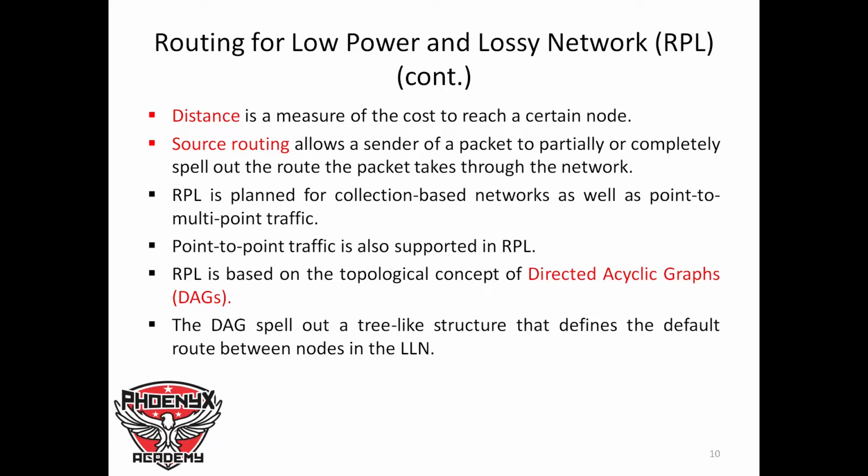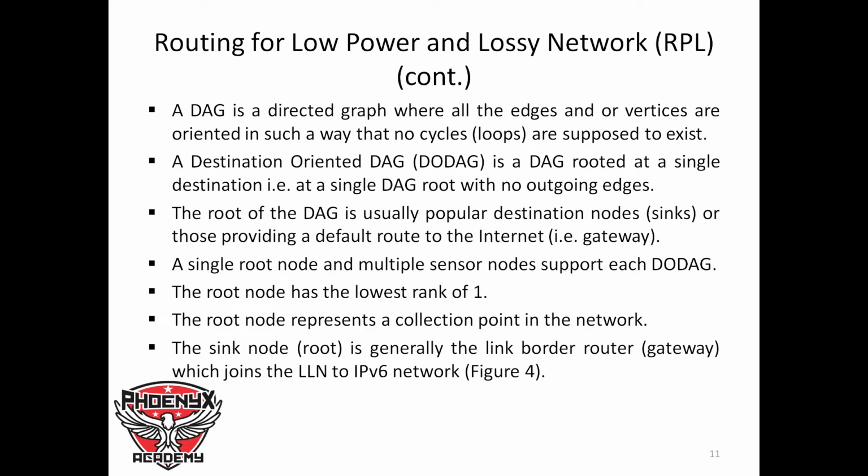Now there might be a situation where the border router will also send data to the individual IoT devices in the 6LoWPAN network. So it can be either multipoint-to-point or point-to-multipoint traffic. Point-to-point traffic is also supported in RPL. And RPL is based on the topological concept of a directed acyclic graph, which is called a DAG. Now, a DAG spells out a tree-like structure that defines the default route between nodes in the low-power lossy network. A DAG is a directed graph where all the edges and vertices are oriented in such a way that no cycle loops are supposed to exist.